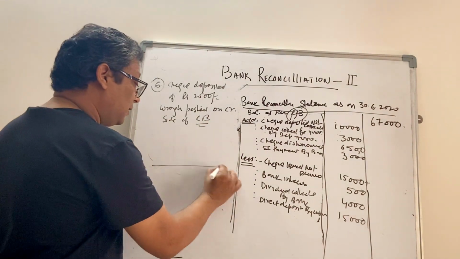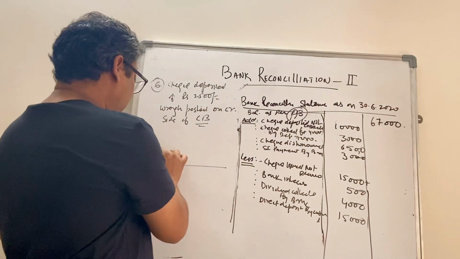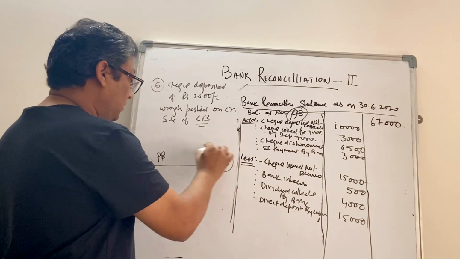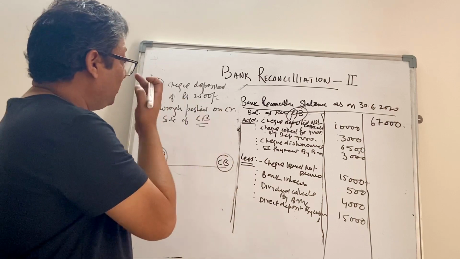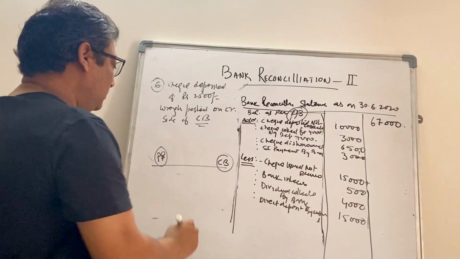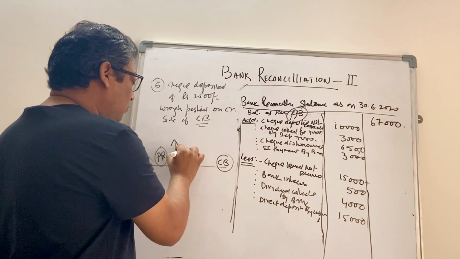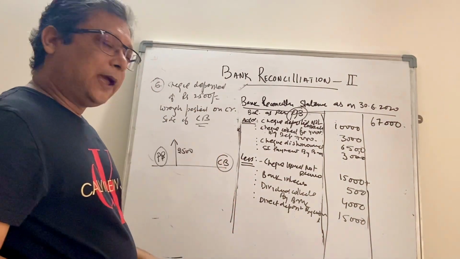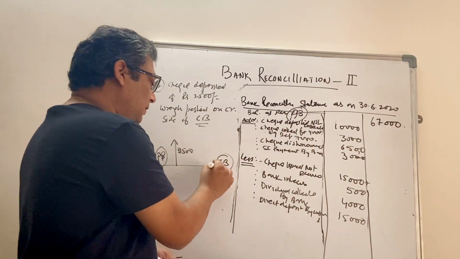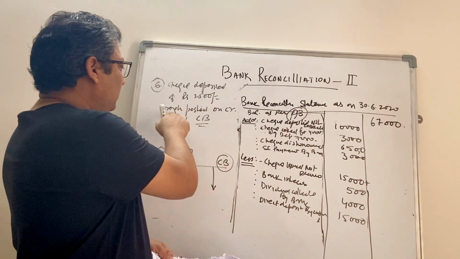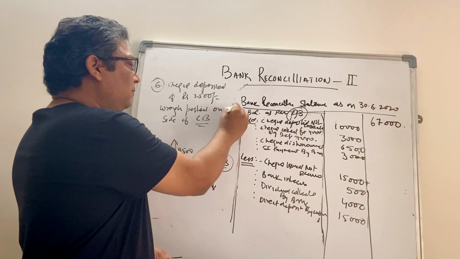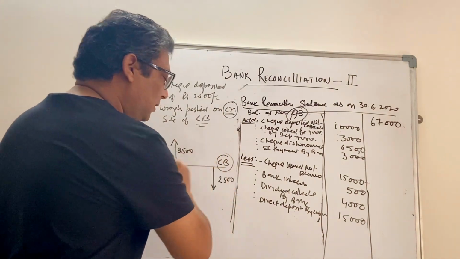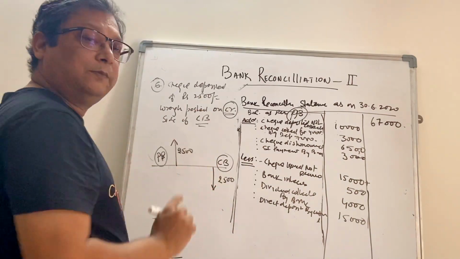So how to go about it? Again, line of balance, passbook on left side, cash book on right side. So because you have deposited a check, the passbook has actually moved up by 2,500, but the cashier has done it wrongly in cash book. So rather than going up, the cashier has made a payment, actually a credit entry. So credit means balance going down in cash book. So 2,500. This is what has been done.